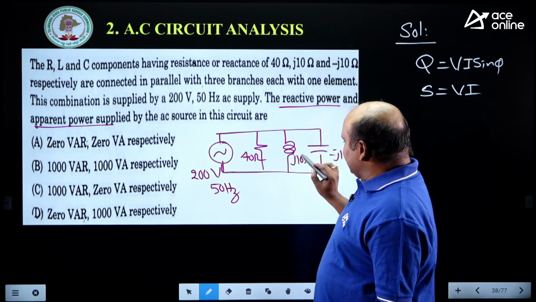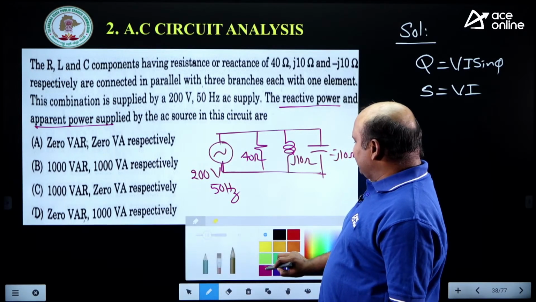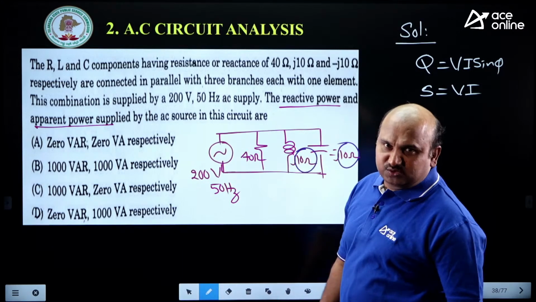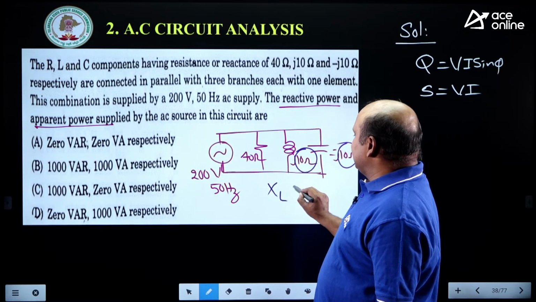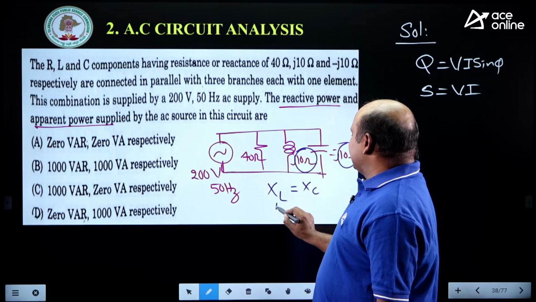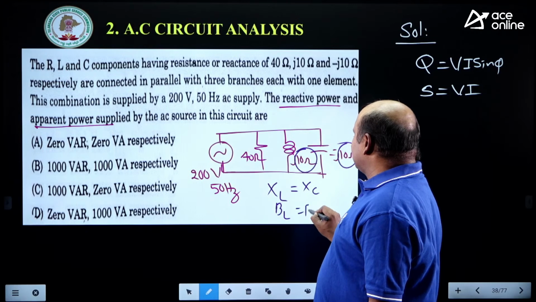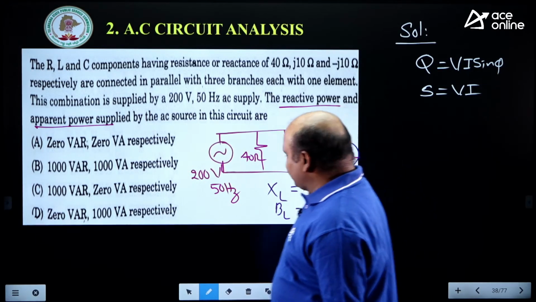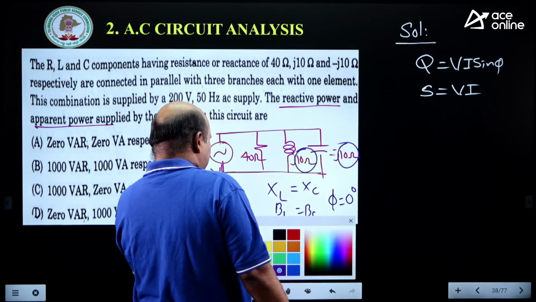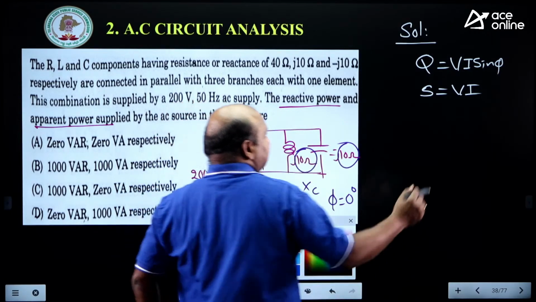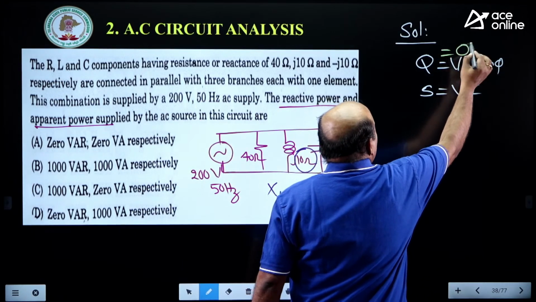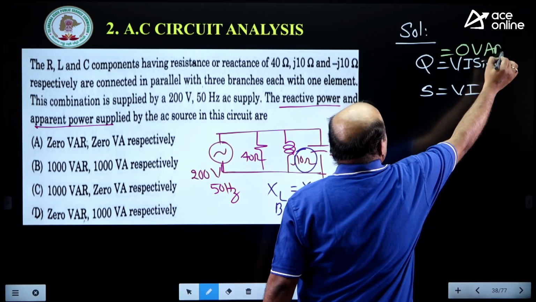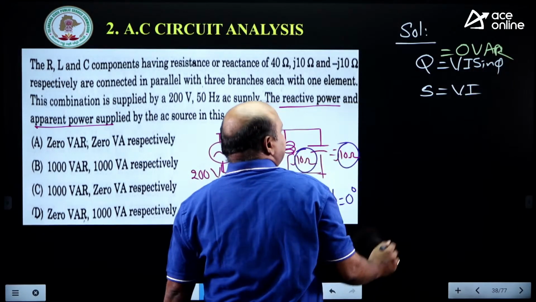Once you observe the real part and imaginary part, the magnitudes of XL and XC are the same. Here XL is equal to XC, so BL is equal to BC. Then the phase angle is equal to 0 degrees. Once the phase angle is 0 degrees, Q is VI sin 0, and sin 0 is 0 VAR, volt ampere reactive.